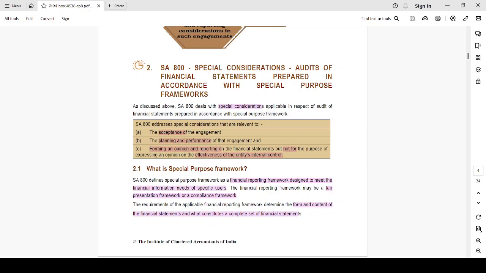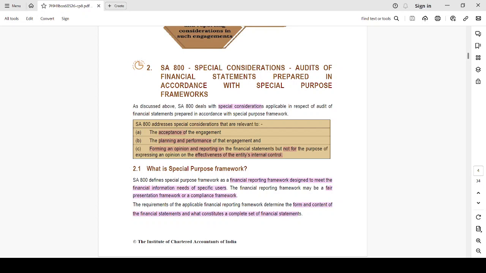Everyone, we are here with a new series to discuss the auditing standards which have been made applicable for May 24 and onwards examination. The first one which we are going to pick is SA 800, which deals with special considerations, audits of financial statements prepared in accordance with special purpose framework. So we are going to discuss two things. First, what does special purpose framework mean? Another, how are we going to audit the financial statement prepared as per such framework?